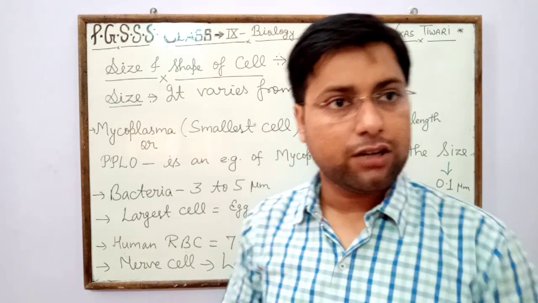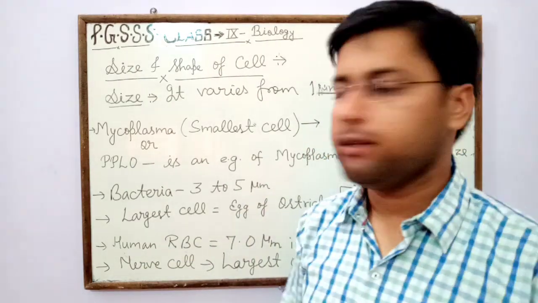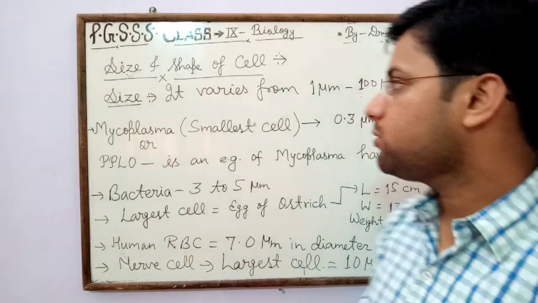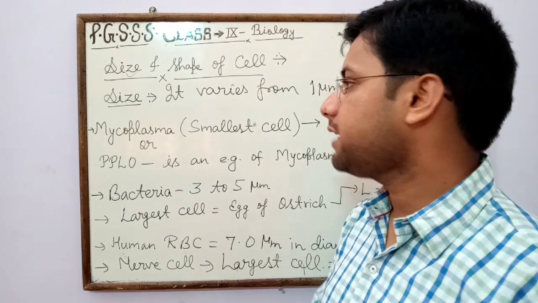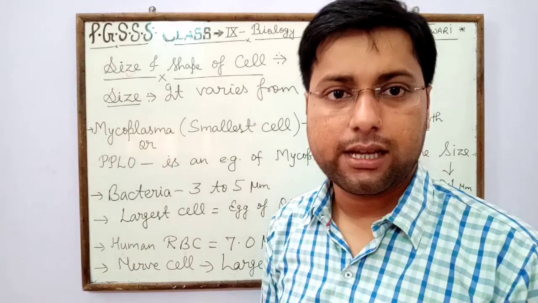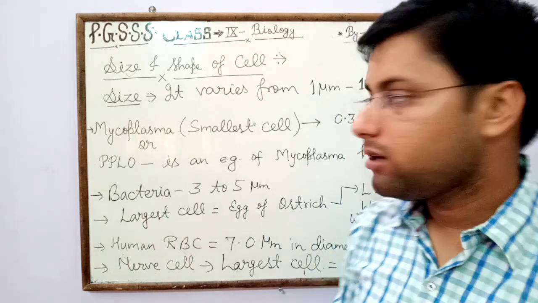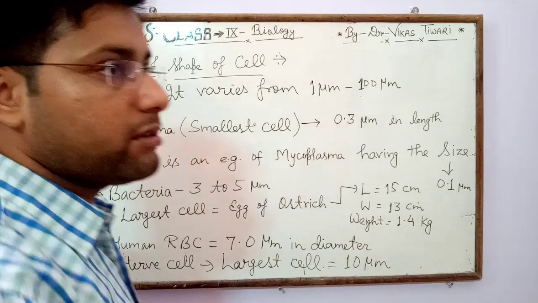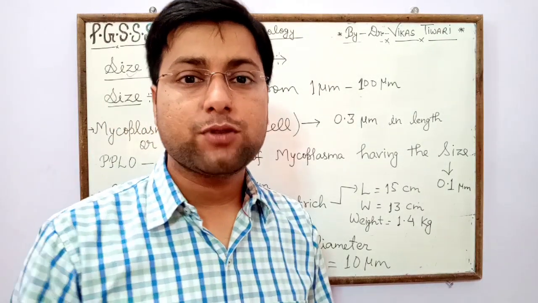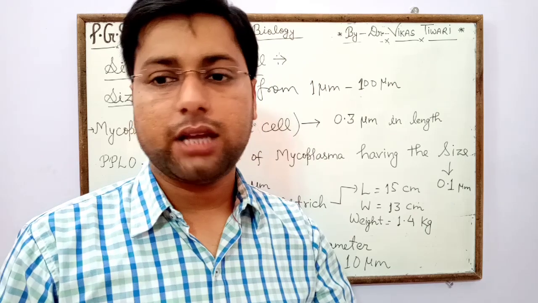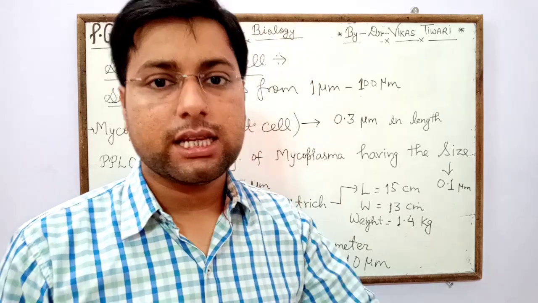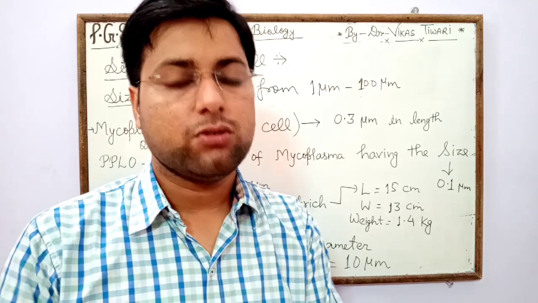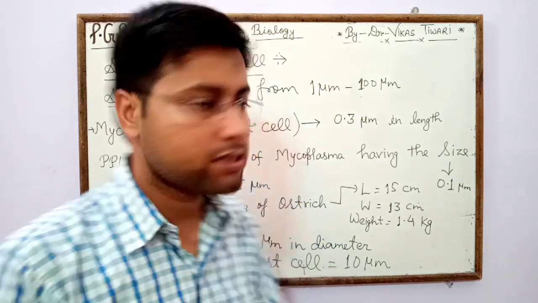Students, again I am here with my next topic for class 9, that is size and shape of cell. So let us discuss different sizes of cells and their shapes. In case of size, we know that there are different types of cells, in the plant body and in the animal body. If there are many types of cells, their size and shapes are also different.